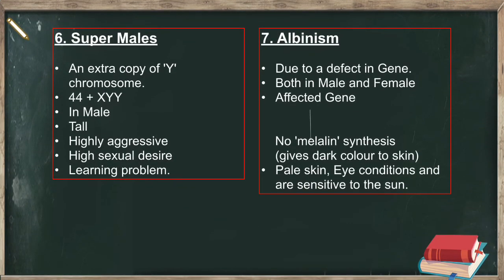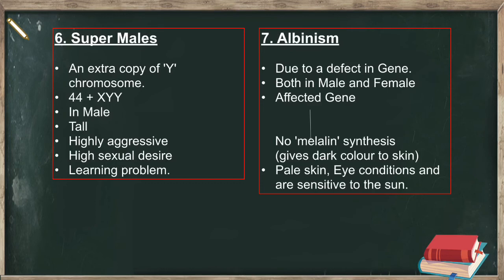The sixth genetic disease is super males. Due to an extra copy of the Y chromosome, 44 plus XYY, in males. Characteristics are tall, highly aggressive, high sexual desire, and learning problems.